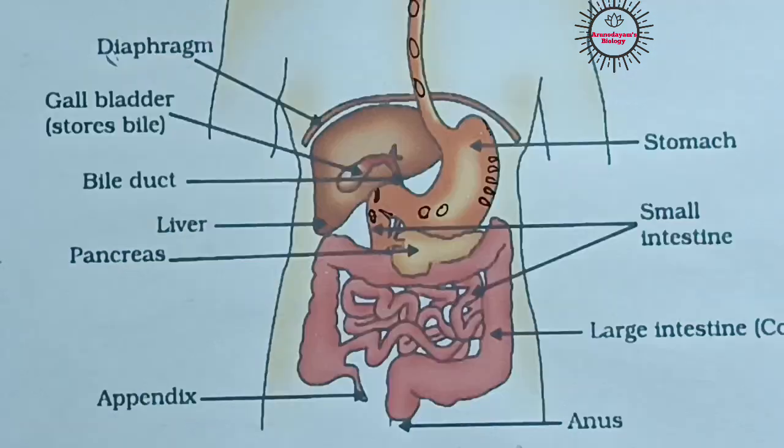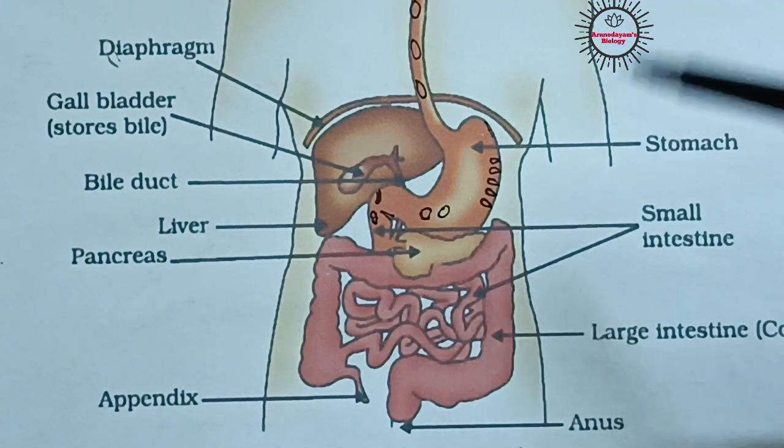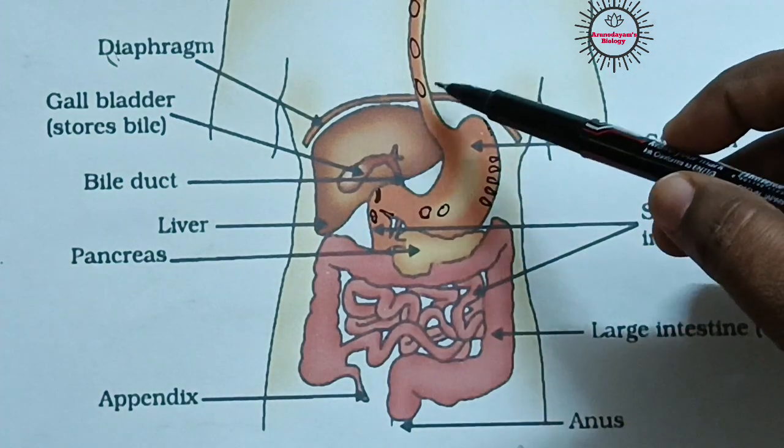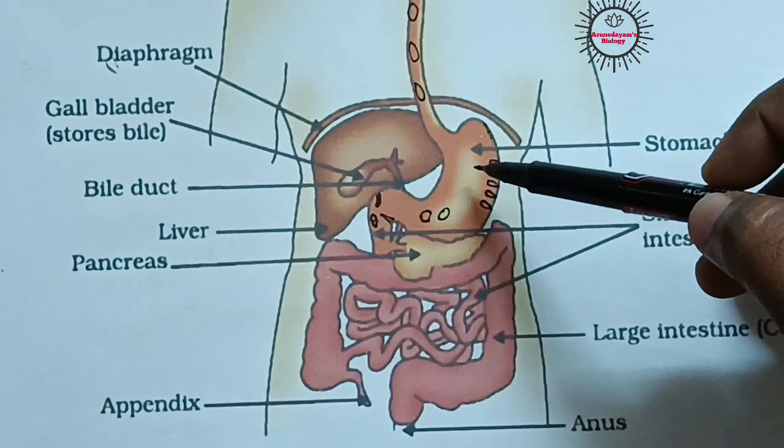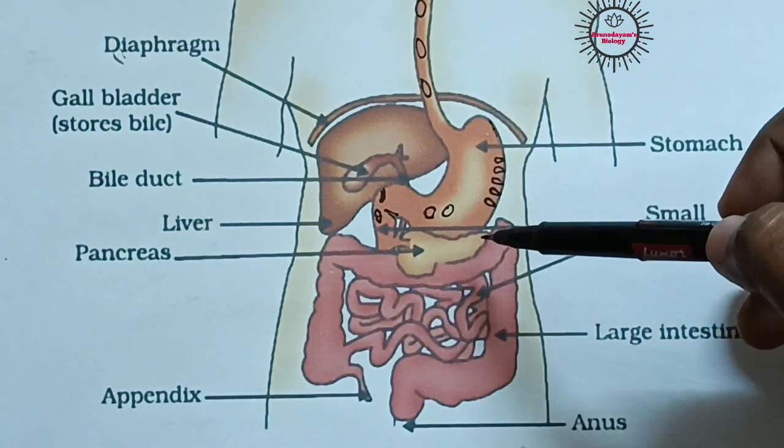It enters into the next part called the stomach. What happens to food material in the stomach? That means, how does food get digested in the stomach? Whenever the food enters into the stomach, actually the stomach is an elastic bag-like structure.